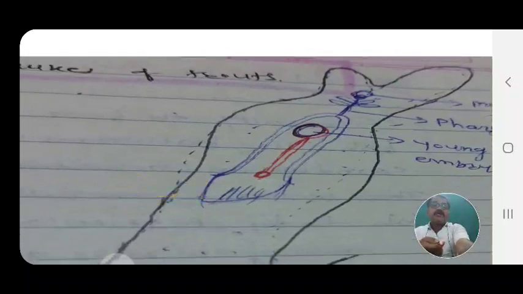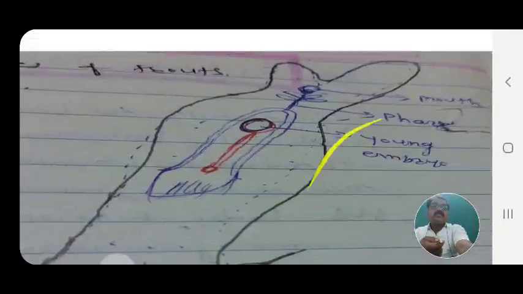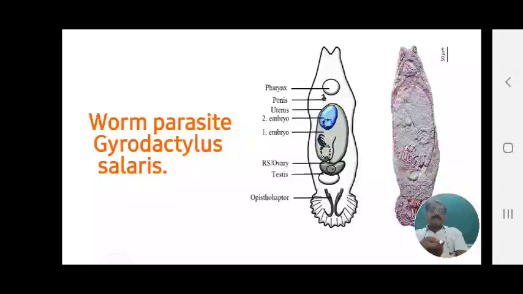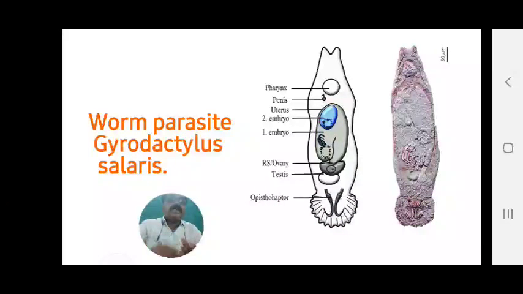The figure is to be observed; it is to be found in trout, that is, the flukes of trout. Not only Gyrodactylus lignans occur, but Gyrodactylus salaris is also another worm, another parasite, affecting them. This is the pharynx, then the penis, uterus, two embryos, one and second embryo, then the ovary, testes, and this is the opisthohaptor, the haptor, in the colored animal.